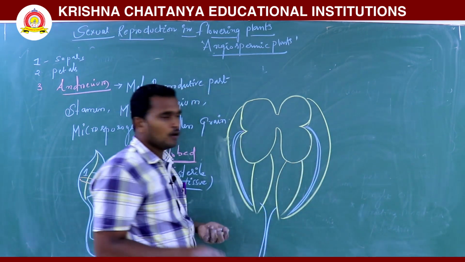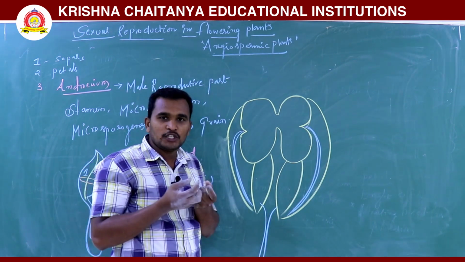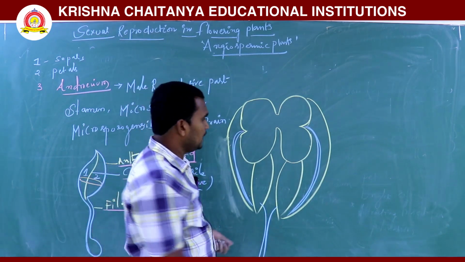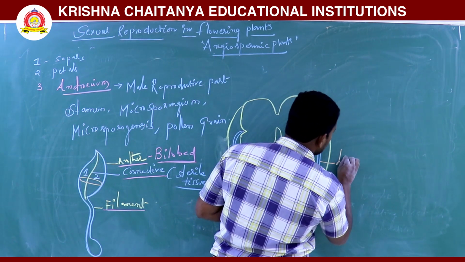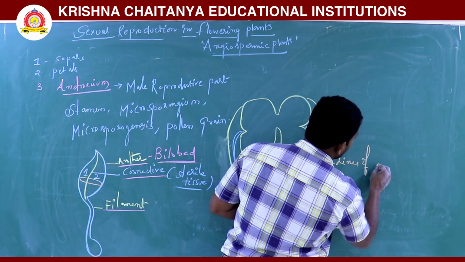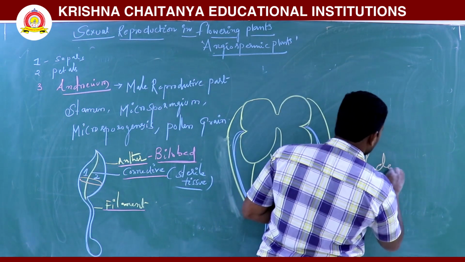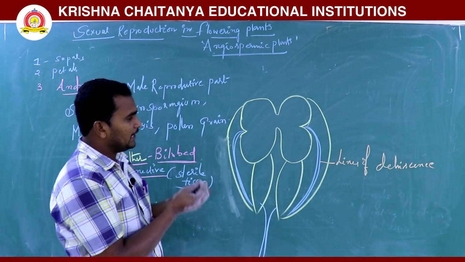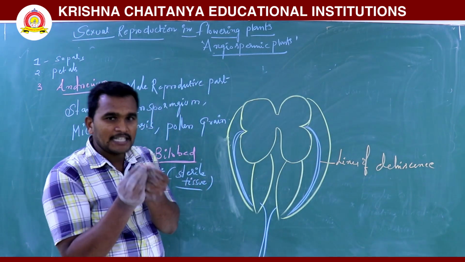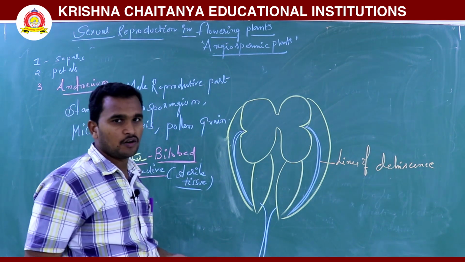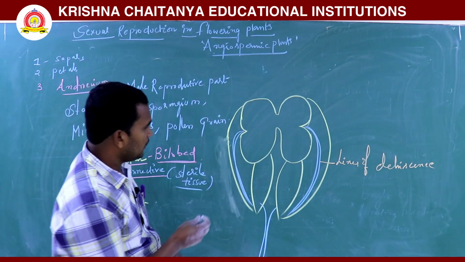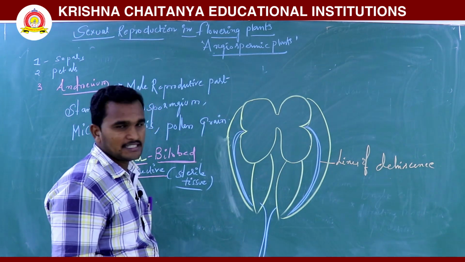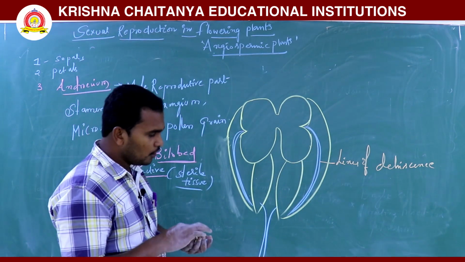When the anther is fully matured, it opens and the pollen grains are released. These are called lines of dehiscence. Dehiscence means opening.